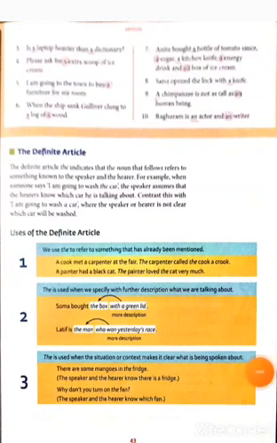Third one, "the" is used when the situation or context makes it clear what is being spoken about. There are some mangoes in the fridge. The speaker and the hearer know there is a fridge. Why don't you turn on the fan? The speaker and the hearer know which fan.